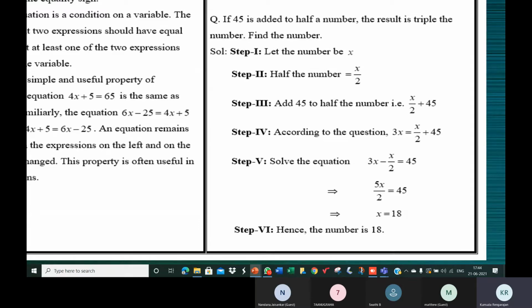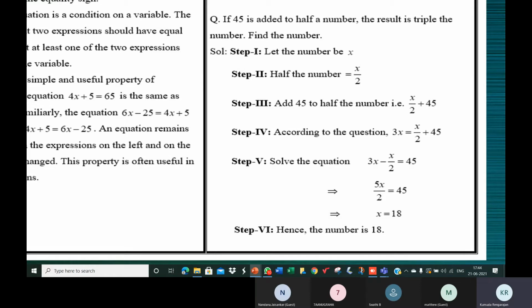So whom do we call x? When you don't know the value, then you call that x or y or z. So since you don't know what it is, we'll use the symbol for a variable. We'll call it x, because why is x a variable? Because if the answer is 100, x is 100. If the answer is 50, x is 50. If the answer is 10, x is 10. So x is open. X will take any value. X will not say, oh, the answer is 50, I don't want to take 50. No, x will be okay with any value. Whatever answer you get, x will be okay with that.